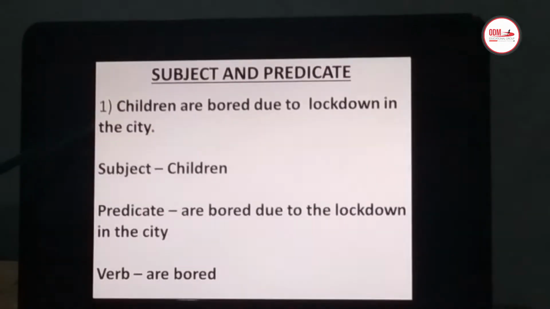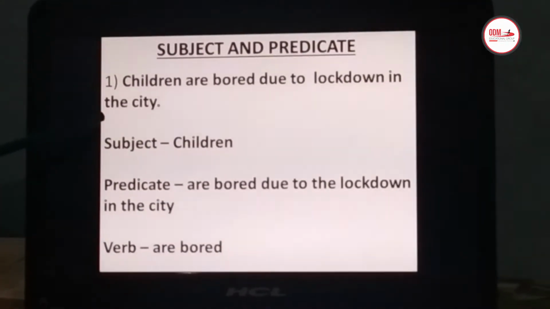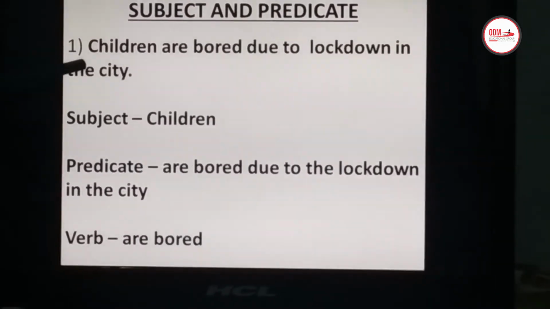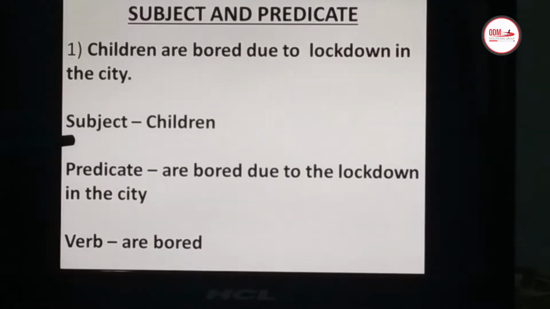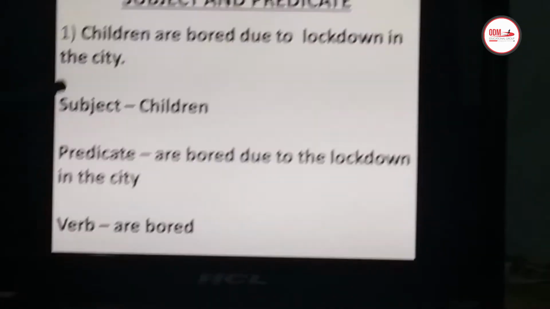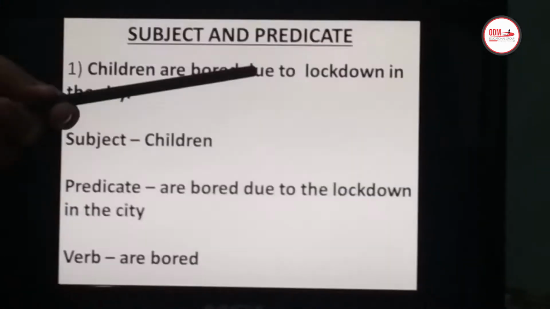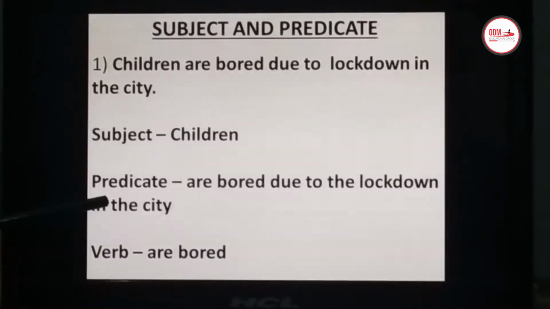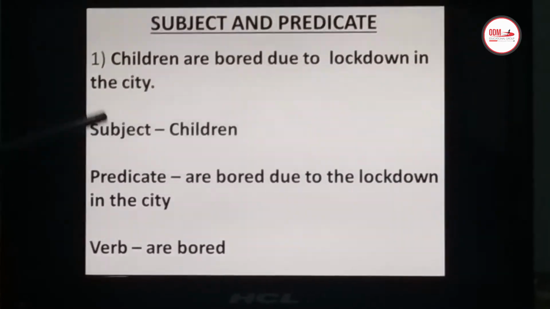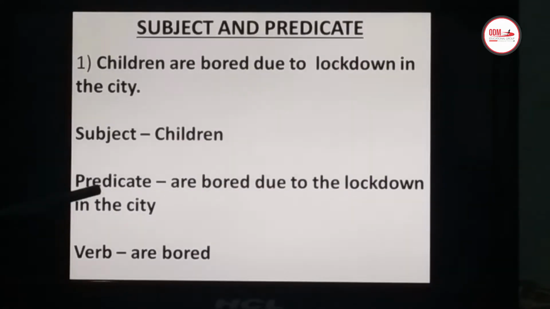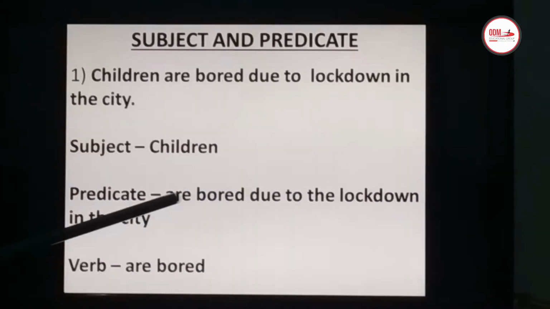You see the first example given to you. Children are bored due to lockdown in the city. Now who is being bored? The children. So the children are the subject. And what is the effect on the children? That they are bored due to the lockdown in the city. And that part is your predicate. Okay, now you are clear. Who is the subject? The children who are being bored. And their effect is that they are bored due to the lockdown in the city.